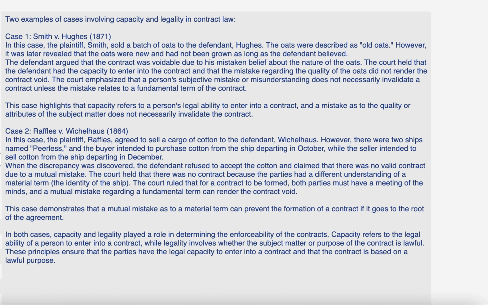In this case, the plaintiff, Smith, sold a batch of oats to the defendant, Hughes. The oats were described as old oats. However, it was later revealed that the oats were new and had not been grown as long as the defendant believed. The defendant argued that the contract was voidable due to his mistaken belief about the nature of the oats.